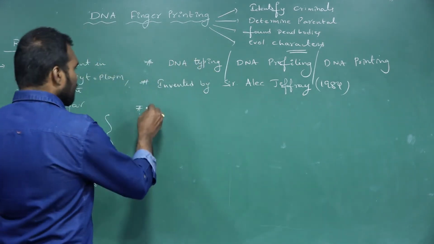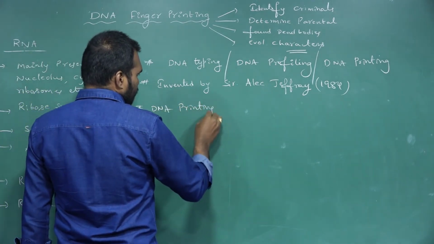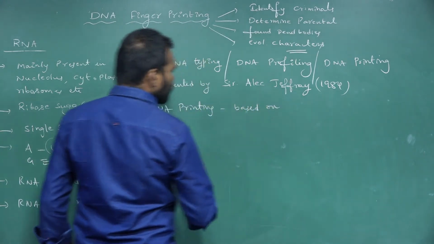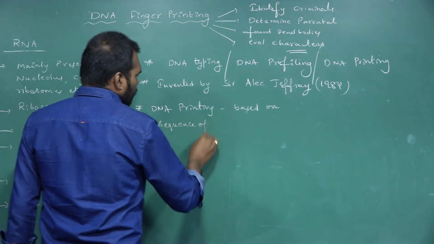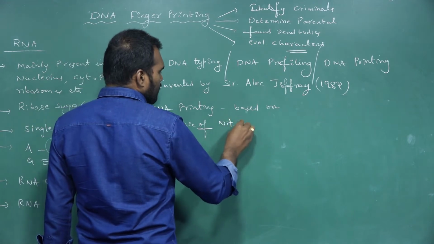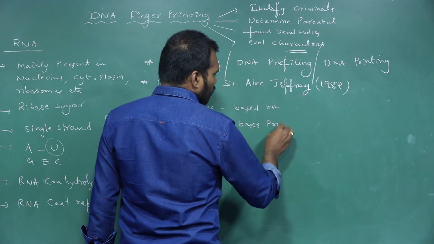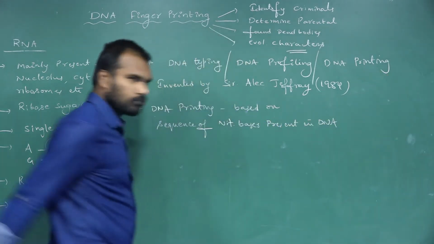So DNA printing is based on the sequence of nitrogenous bases present in DNA.